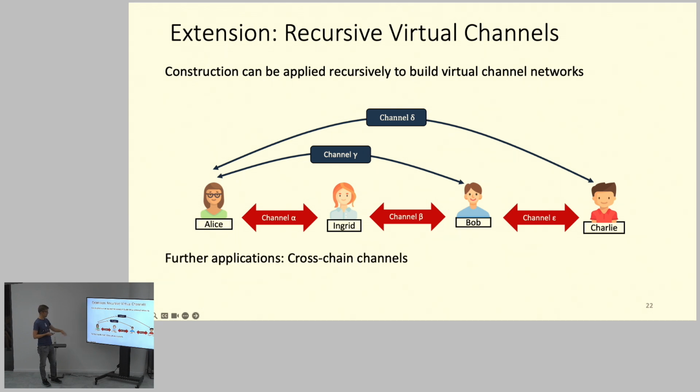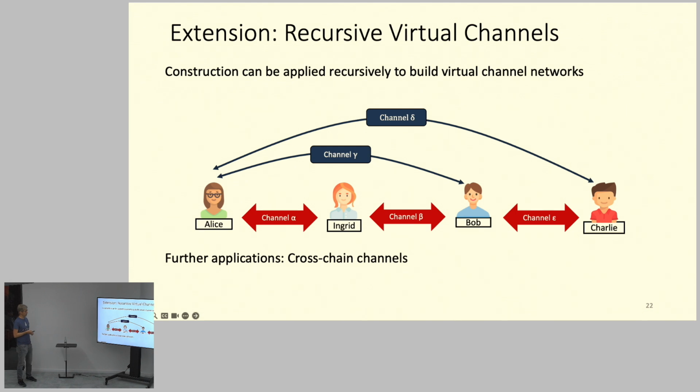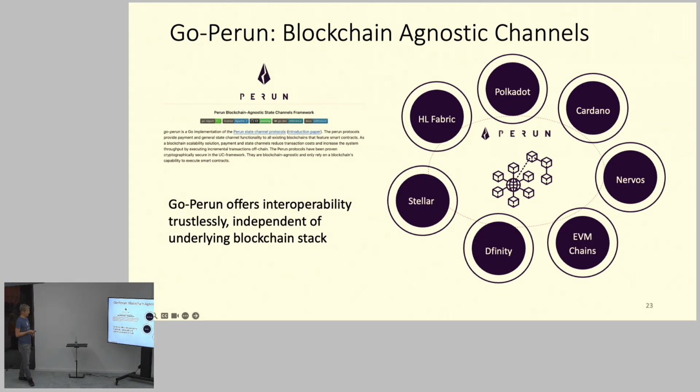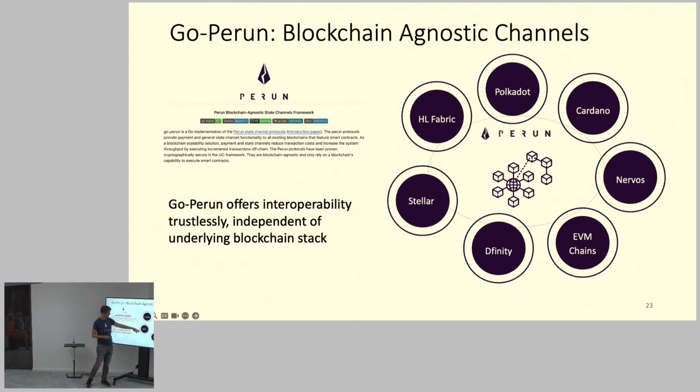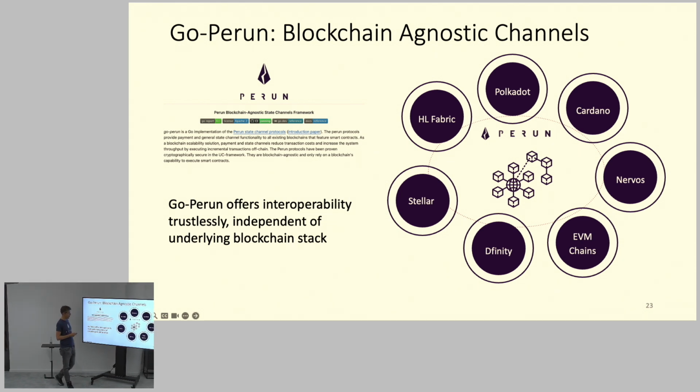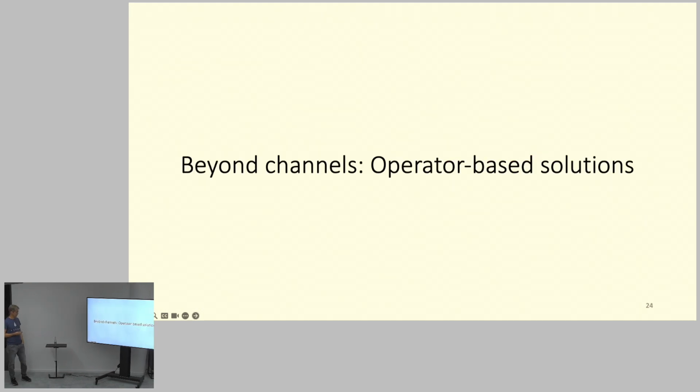You can also use the same technique to build cross-chain channels. There are some papers about this and also some implementations. We implemented this, and the people from Polycrypt also implemented it. It's called the PoW framework. Originally, it was implemented for EVM chains, so for Ethereum, but now there are a lot of other implementations for Dfinity, Stellar, Hyperledger, Polkadot, Cardano, and Nervos. So you can also use this for PoW-based blockchains.